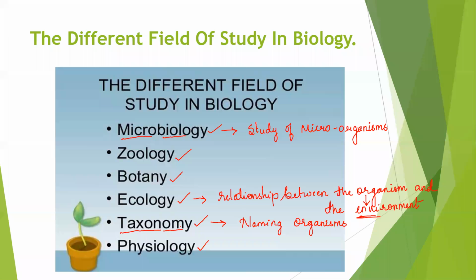This is about taxonomy. Are there any doubts regarding taxonomy? You only have to remember that taxonomy means naming of organisms. It can be any microorganism, plants, animals, which includes birds, aquatic animals, and terrestrial animals, that is land and water animals as well.